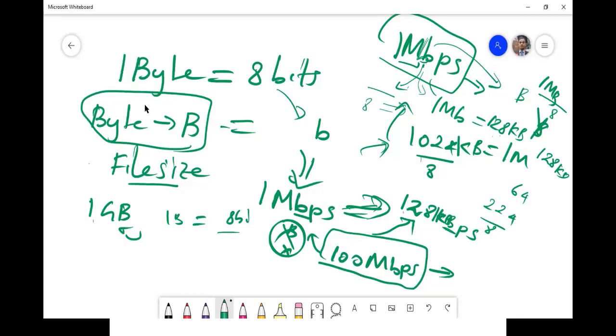You have to divide by 8. 100 divided by 8, then you get around 12.5 megabytes per second.